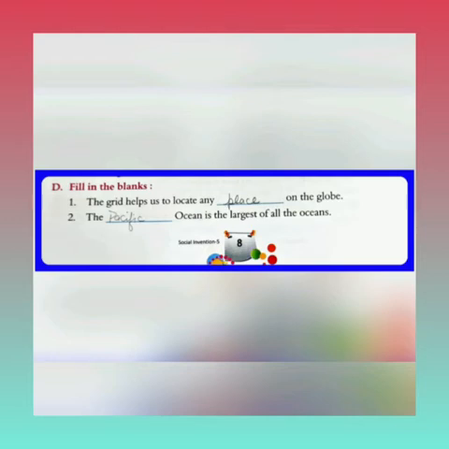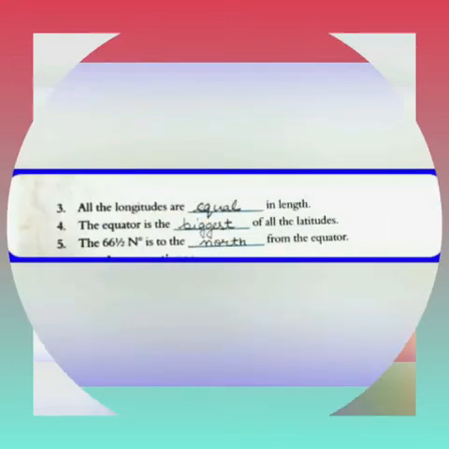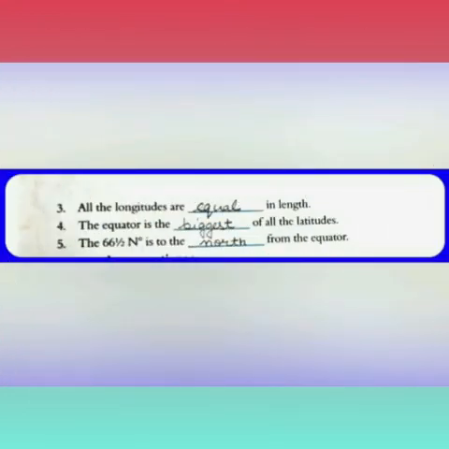The second one, the Pacific Ocean is the largest of all the oceans. In the second blank, you will write Pacific. You can clearly again look in the picture and see the spelling. Pacific. Now coming forward to the third one. All the longitudes are equal in length. In this blank you will write equal, E-Q-U-A-L. The fourth one, the equator is the biggest of all the latitudes.